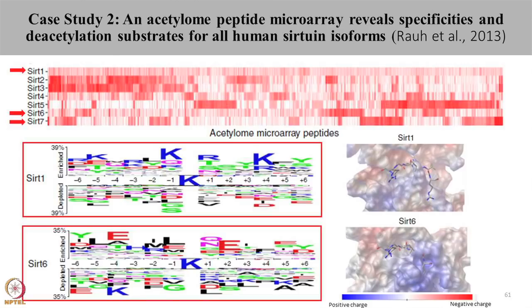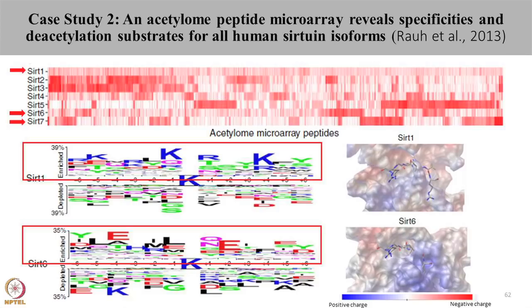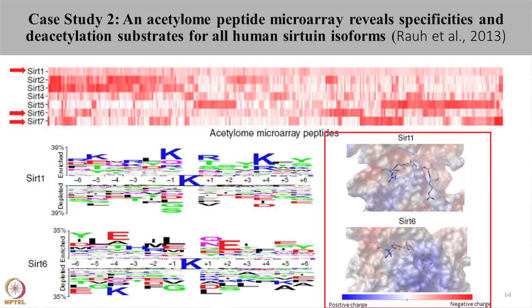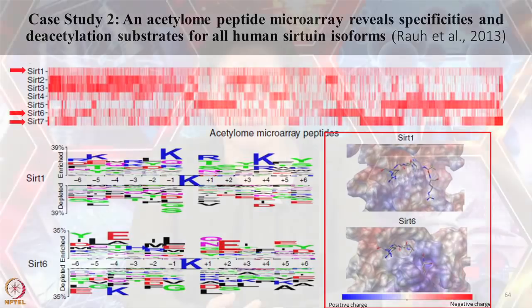This logo here shows the peptides that were used. The upper panel of the logo, that is the enriched section, shows the preferred amino acids for each sirtuin, whereas the lower bottom shows depleted amino acid sequence, that is the sequence that does not favor the deacetylation. Also, the right panel shows the peptide binding grooves of these sirtuin molecules, where the blue region signifies the positively charged amino acids and the red region shows the negatively charged amino acids.